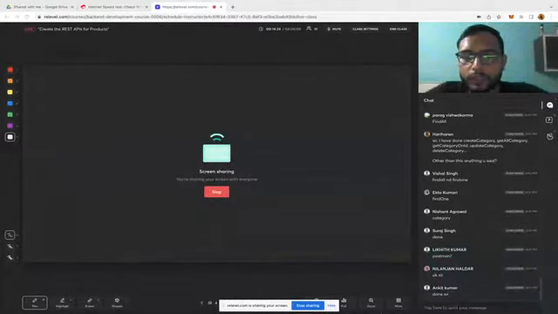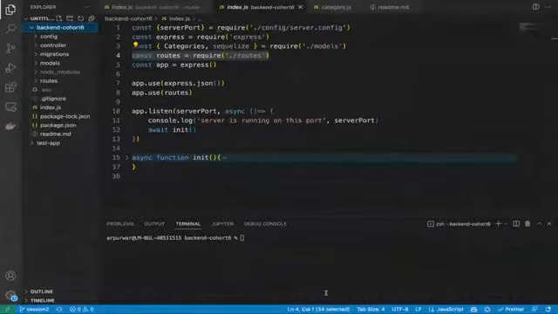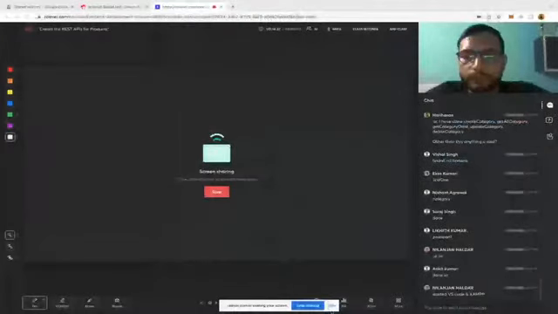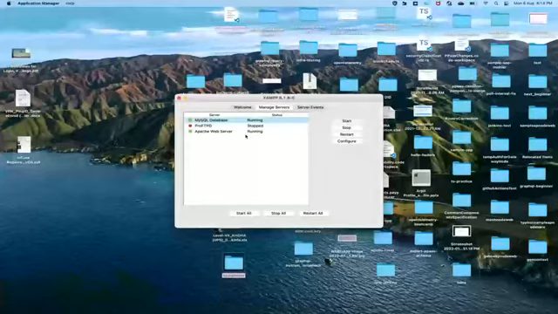You can see I have already opened Visual Studio Code, and also opened XAMPP. You can see the MySQL database is running, and the Apache Web Server is running.